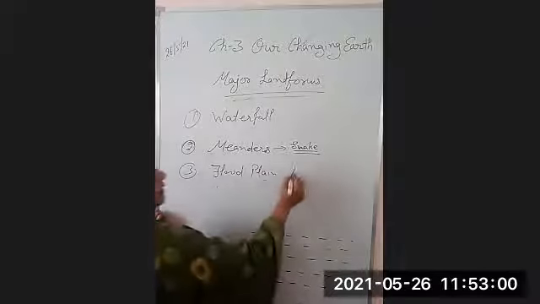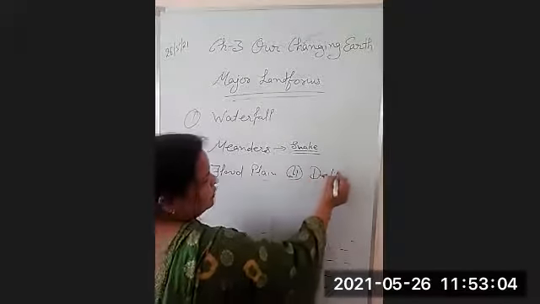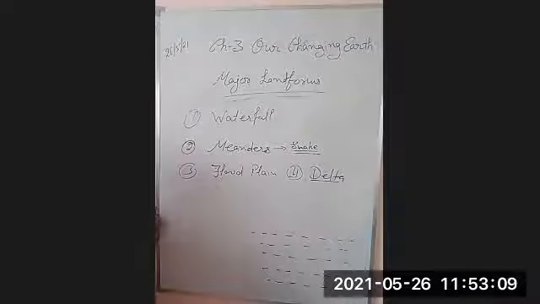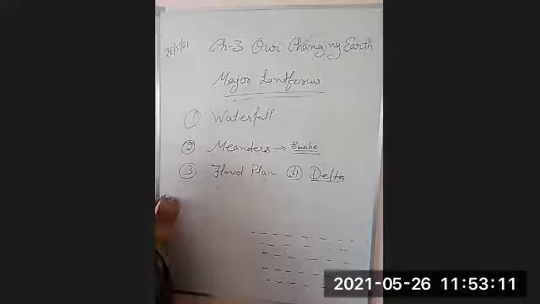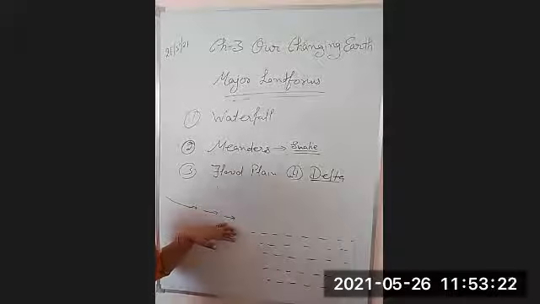So now we are discussing our fourth feature, that is the most important feature of the river, that is delta. What is delta? Now the river is flowing. Now it is a plain area, right? Thus, I can say that the river is in its old stage.